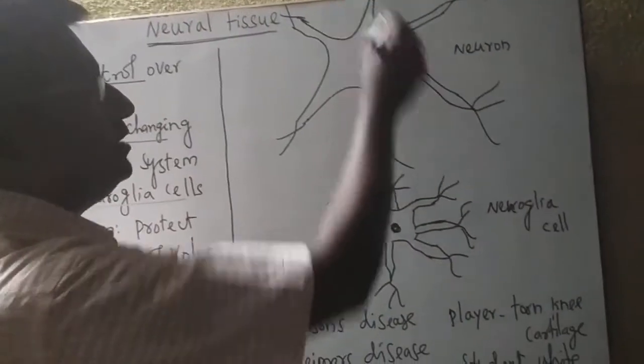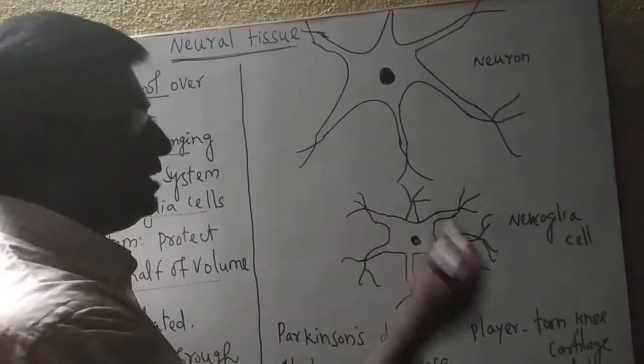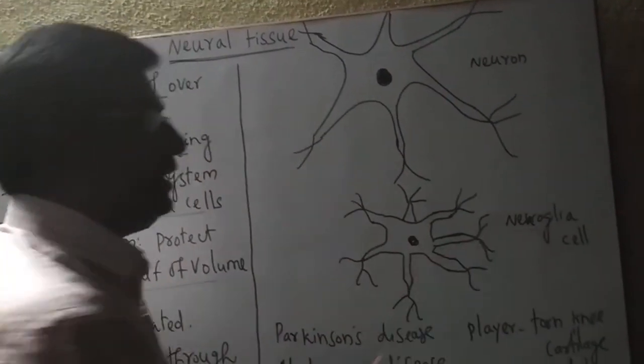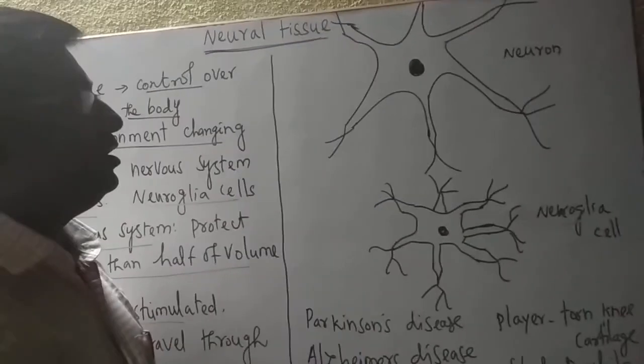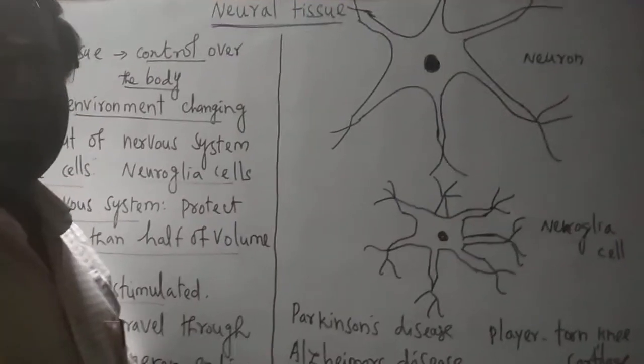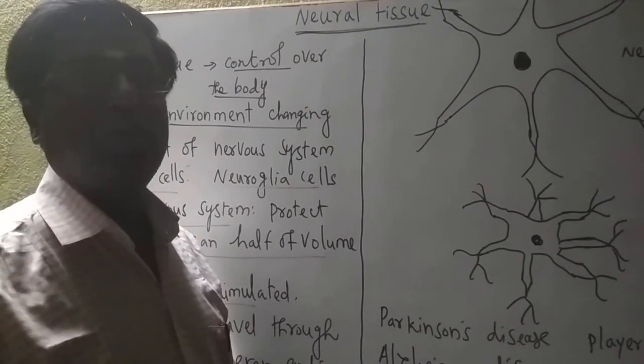This is the nucleus, and this is the cytosol, and the axon is also there. This is a neuroglia cell. These are supporting cells. They are the majority, 60% are neuroglia cells only. So this is a little bit of information here. You will study more about this nervous tissue in Chapter 10, Neural Control and Coordination.